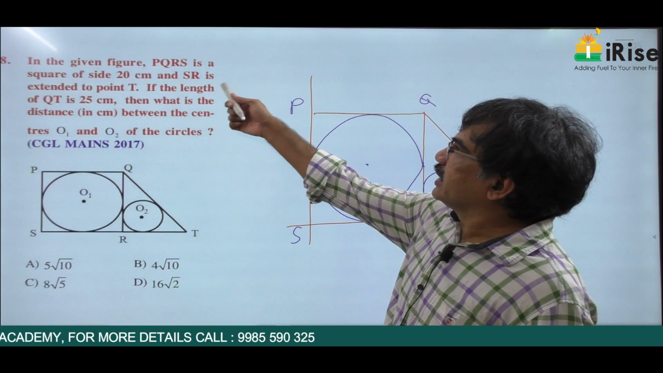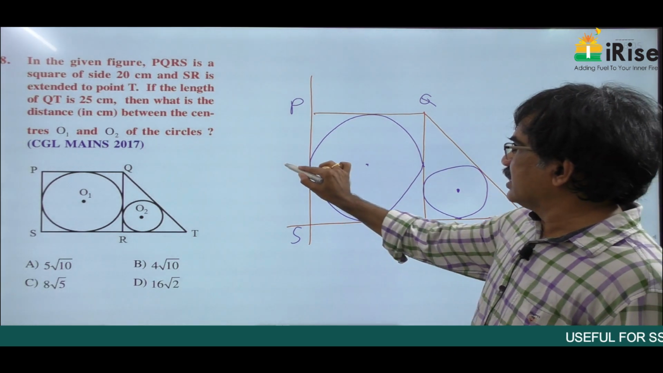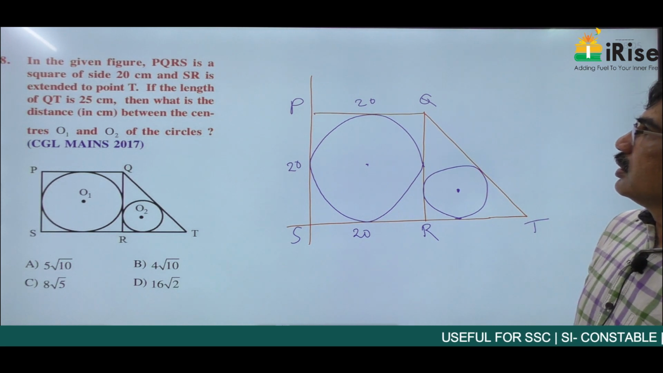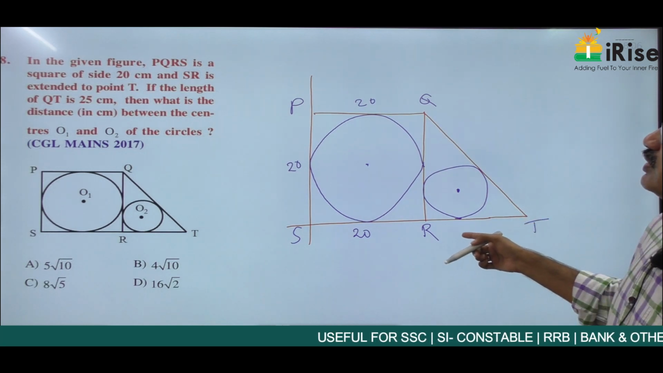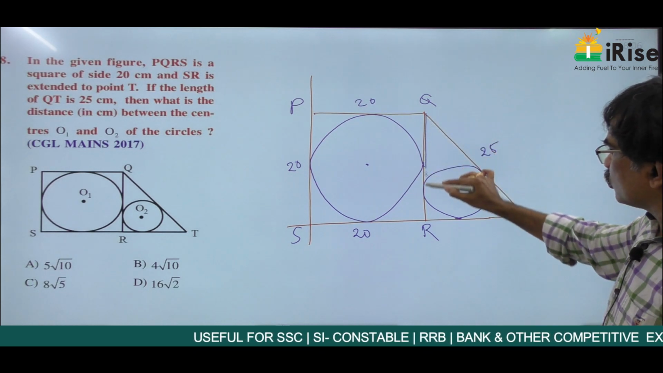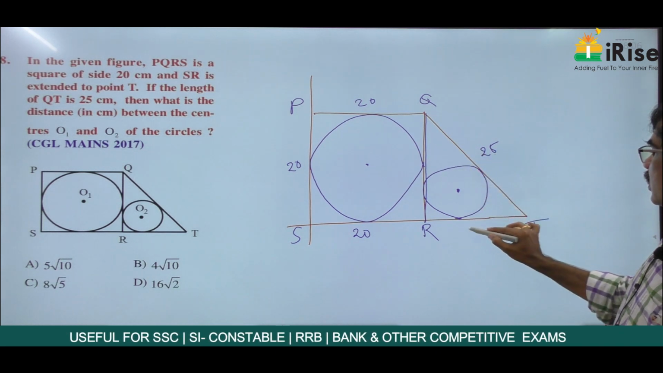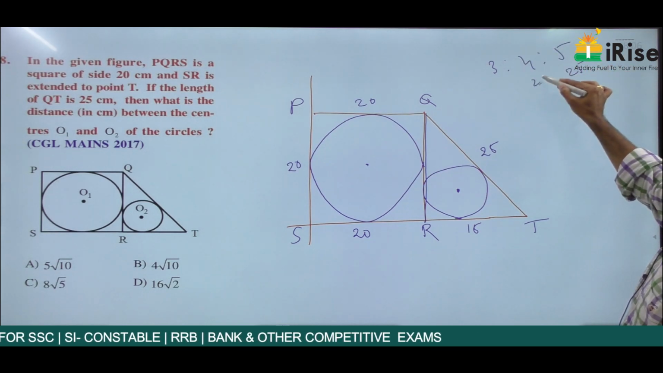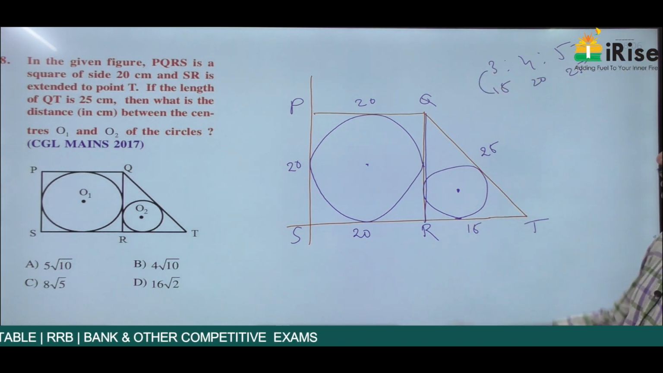Next question. In the given figure, PQRS is a square of side 20 centimeters. So each side is equal to 20 centimeters. SR is extended to T. If the length of QT is 25 centimeters, already this is 20. According to right angle triads, if this is 25, this is 20, therefore this is 15 centimeters. 3:4:5. If this is 25, this is 20, this is 15.